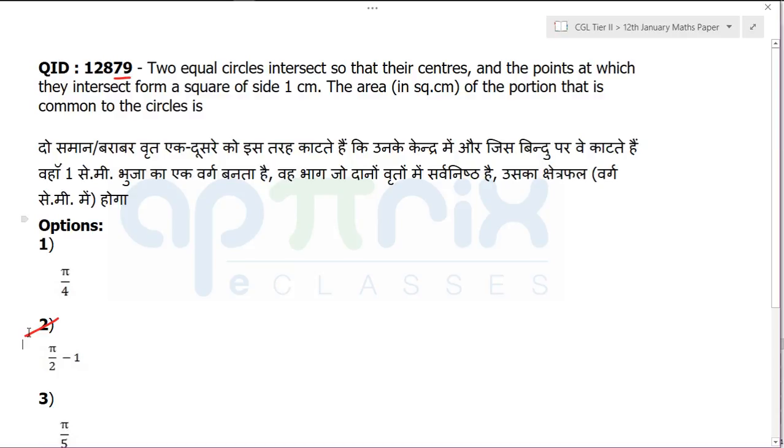This particular question is simply saying that there is a square. And how that square is formed, it is simply saying that there are two circles which are actually intersecting. So let's think that there are two circles which are intersecting, and let me create it like that.